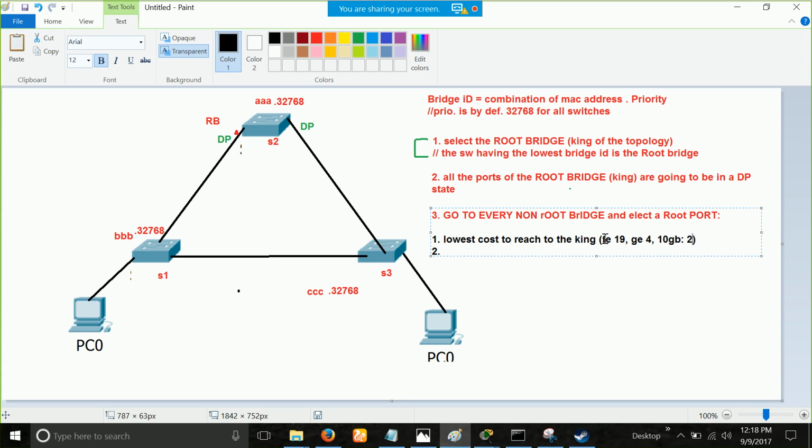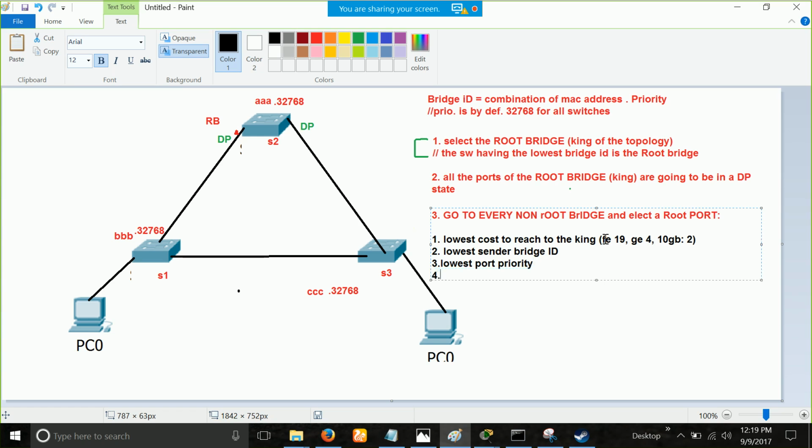Okay. What if in some complex topologies your cost will tie? You have 2 ports, both of them are giving you let's say 8 cost. From port number 1 the cost is 8, from the other port also the cost is 8. Then which port on the switch will become the root port? Then you will use criteria number 2, which is lowest sender bridge ID. Okay, so what are these? Don't worry about it much. I will tell you in the example. Okay, just write them down for now. Lowest sender bridge ID. Third thing, lowest port priority.